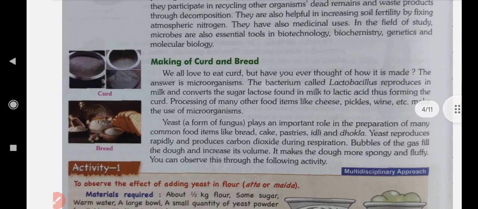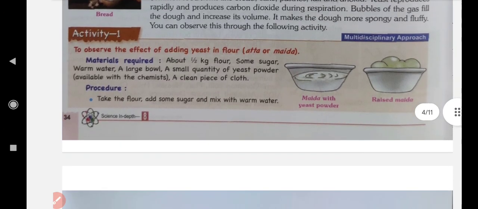Yeast, a form of fungus, plays an important role in the preparation of many common foods like bread, cake, pastries, idli and dhokla. Yeast reproduces rapidly and produces carbon dioxide during respiration. Bubbles of the gas fill the dough and increase its volume. It makes the dough more spongy and fluffy.